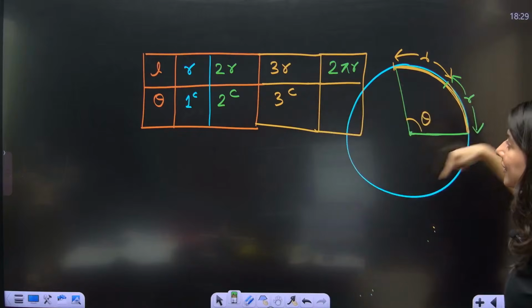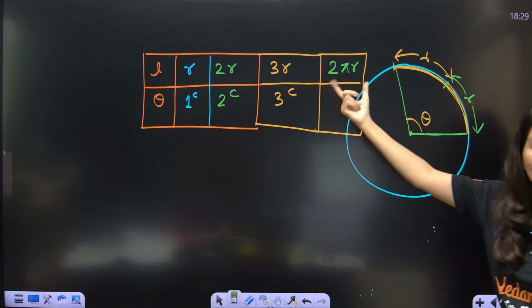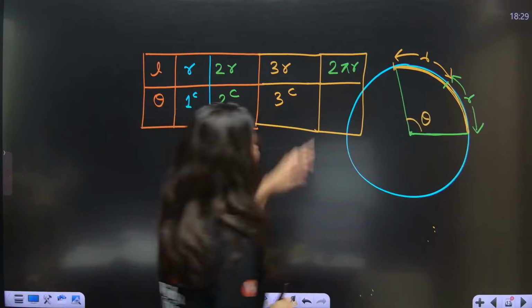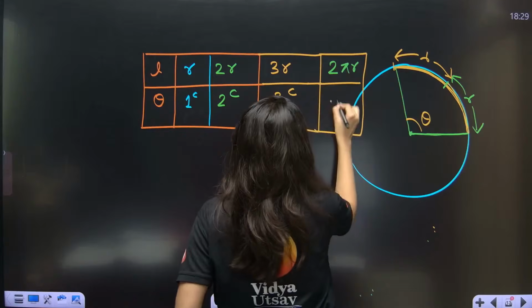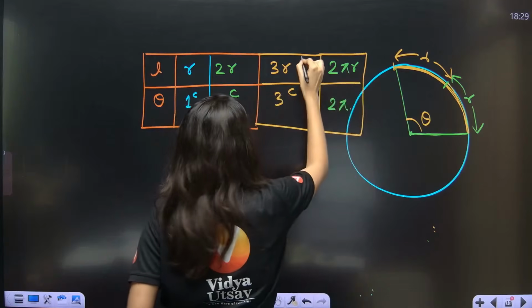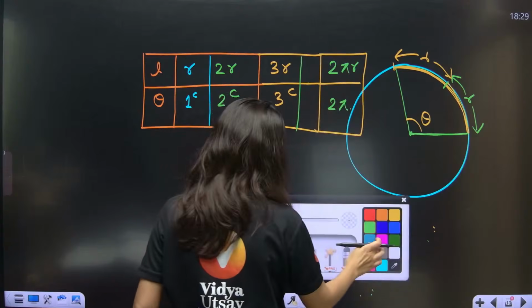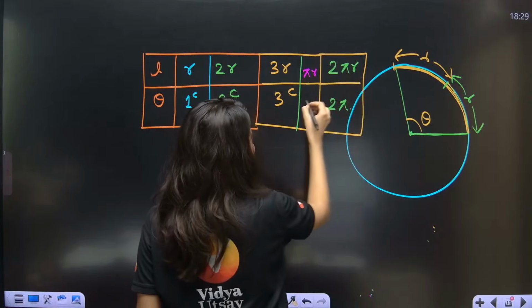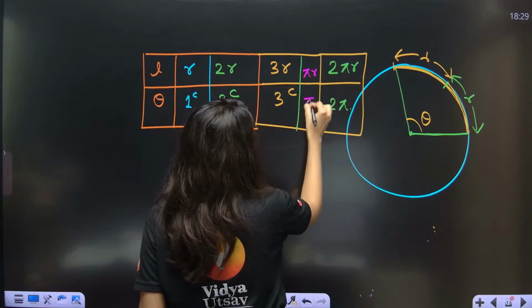That means you're completing a circle. So your angle will be 2 pi. And if your length of arc is pi r, that means half circle. So your angle will be pi radian.